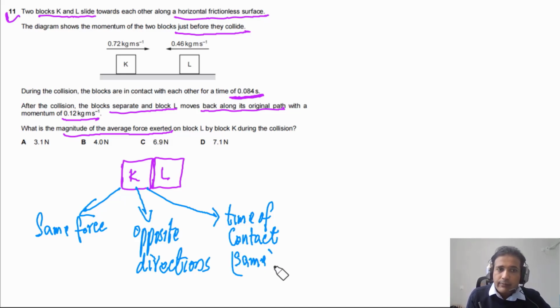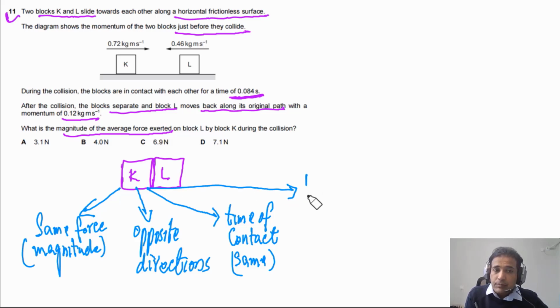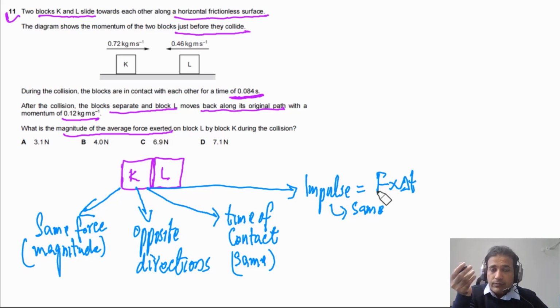Very important ones. Time of contact same, force same means the magnitude of the force is the same. So if the magnitude of the force is the same and time of contact is the same, it means impulse is the same. Impulse is equal to force times delta t. So impulse is also the same because force is the same and time of contact is also the same. So it also tells us that change in momentum is also the same. So the change in momentum of block L and the change in momentum of block K is the same.